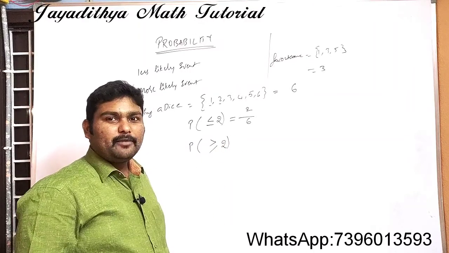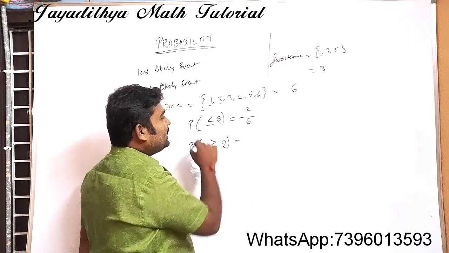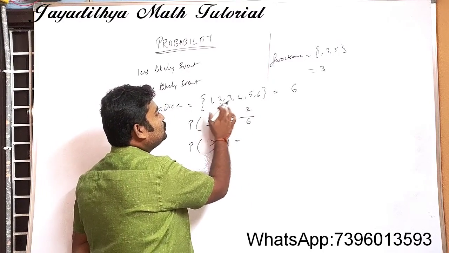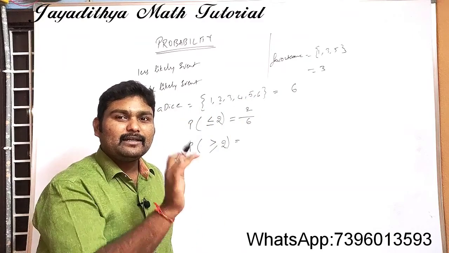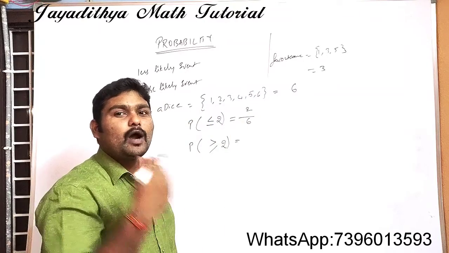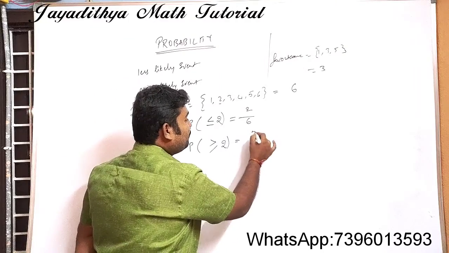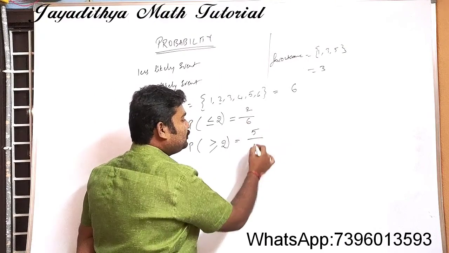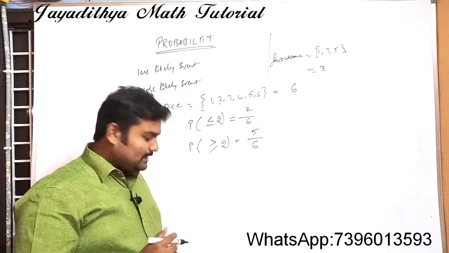What is the probability of a number getting greater than or equal to 2? Greater than or equal to 2 means you will be having 2, 3, 4, 5, 6. All the values except 1 are favorable outcomes. So what is the total favorable outcomes? Number of favorable outcomes are 5 and total outcomes are 6 here.